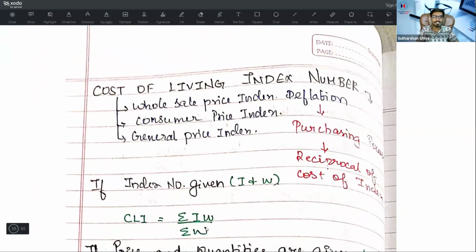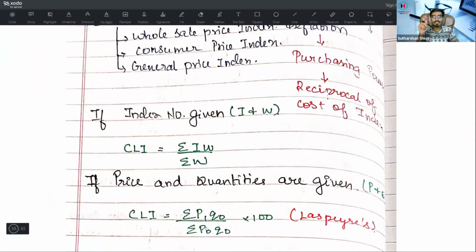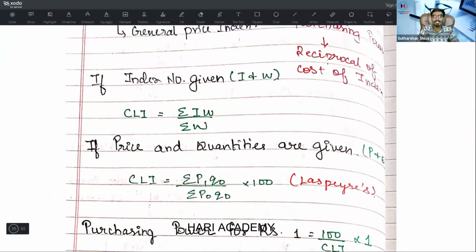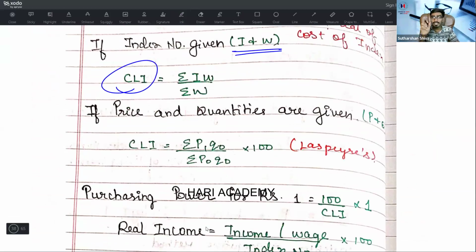Now come to the cost of living index number. Cost of living index number is also known as wholesale price index, consumer price index, or general price index. In a deflationary situation, we will calculate purchasing power. At that time, we will find the reciprocal of the cost of living index number. If the index number is given as I and W, the cost of living index number is equal to summation IW divided by summation W. If prices and quantities are given, then the cost of living index number is summation P1 Q0 divided by summation P0 Q0 into 100. That is nothing but your Laspeyres price.